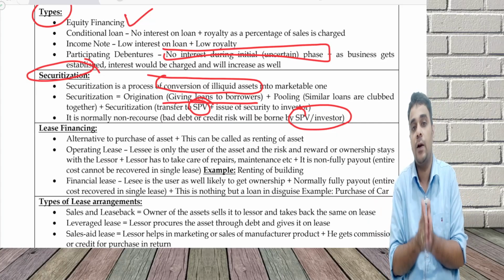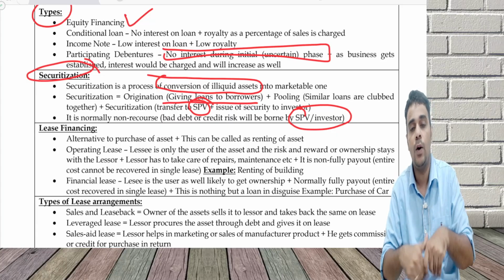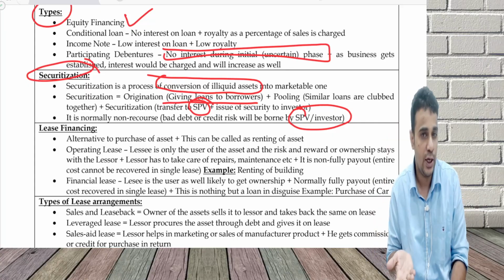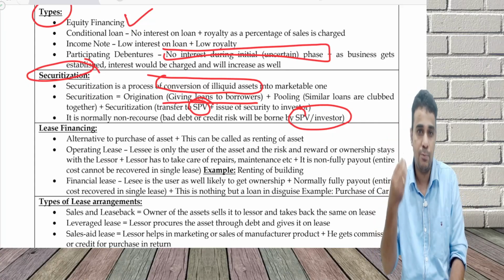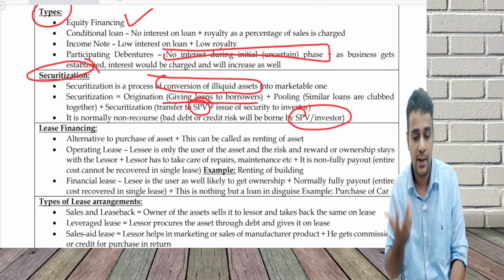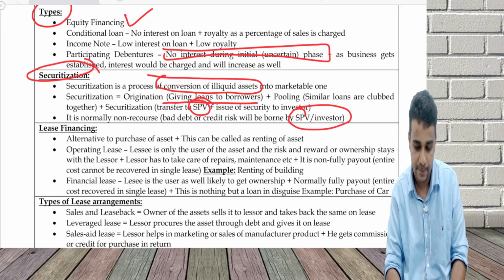Securitization is a process of converting illiquid assets. The 1,000 crore loan book is an illiquid one. I convert it into a marketable one, take money from the SPV, and the SPV issues securities to the investor, raises money from them, collects money from the borrower, and keeps paying interest income to the investor, and some principal can also be paid back as and when time arises.